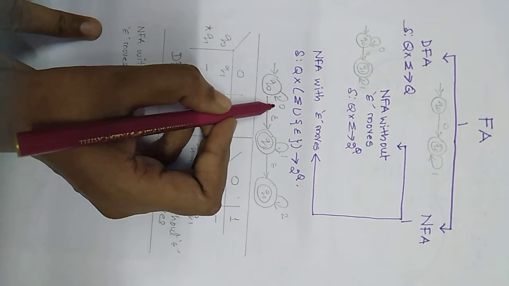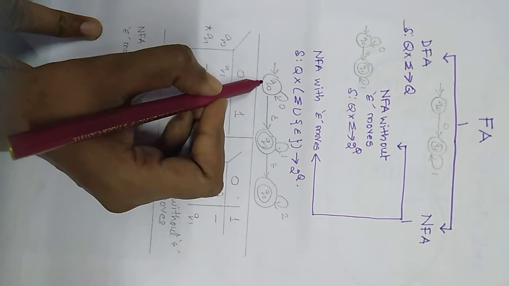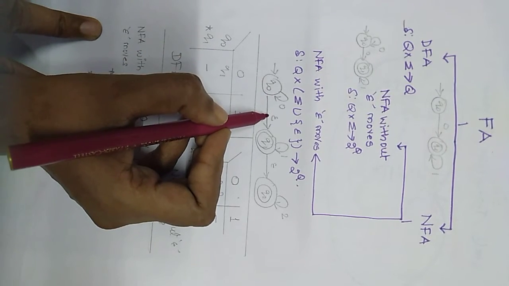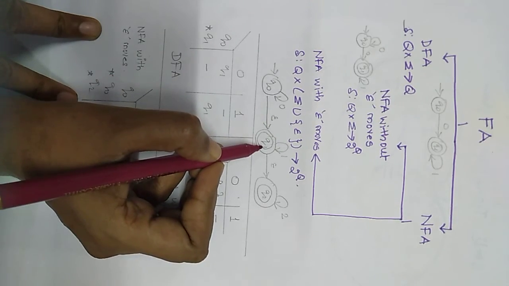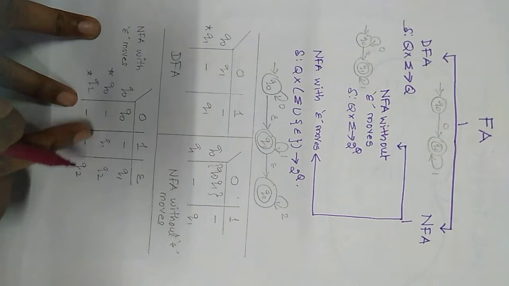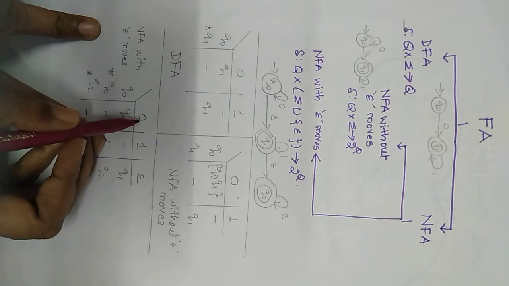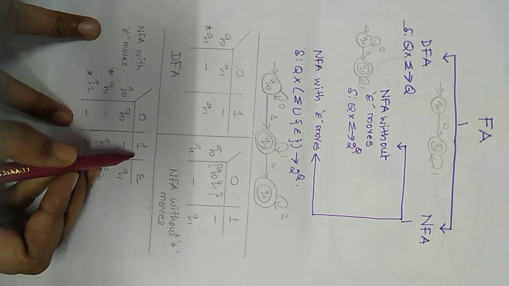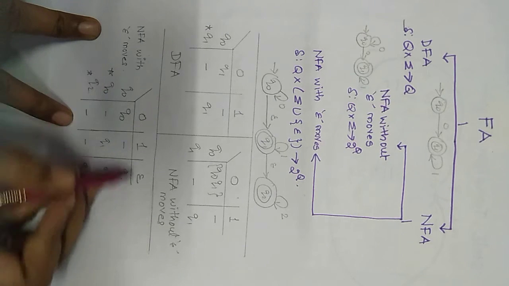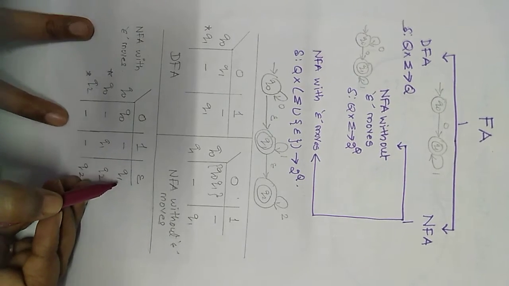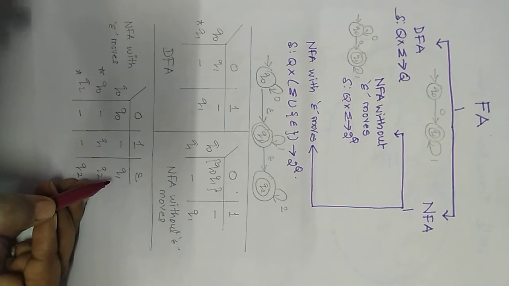Q0 on 0, which is an input symbol, goes to Q0. Q0 on epsilon, which is considered as an input symbol, goes to Q1 also. Here the table for the NFA with epsilon moves is given, in which Q0 on 0, which is an input symbol, on 1, which is an input symbol, and Q0 on epsilon is also considered as an entry in the table.